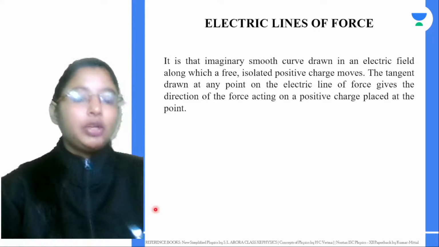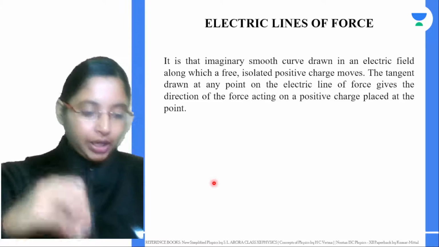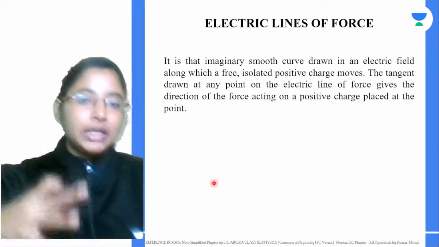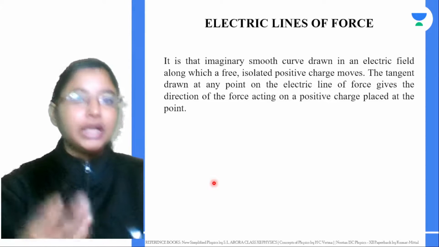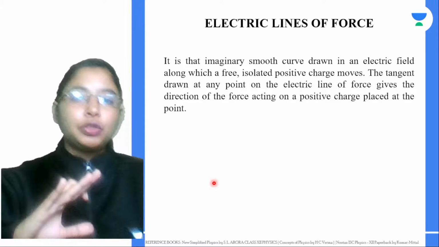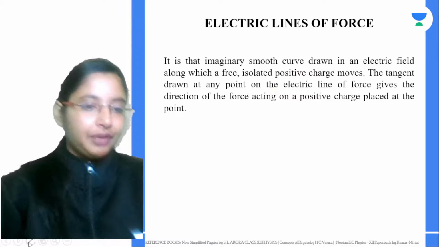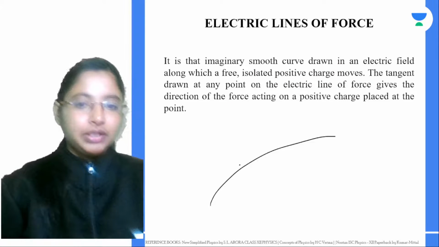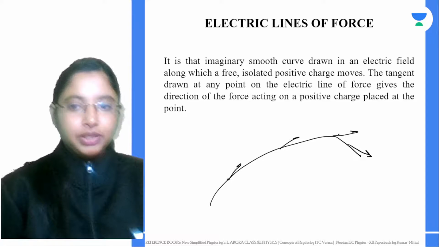Next, we also learnt about what are electric lines of forces. Any region around the charge has electric field lines. To understand the electric field lines better, we introduce the concept of electric lines of forces. Now the electric lines of forces are imaginary smooth curves drawn in an electric field, along which a free isolated point charge could move. So if you have a charge moving in this direction, at each point if you draw a tangent to it, that will give you the direction of the electric field lines at every point.